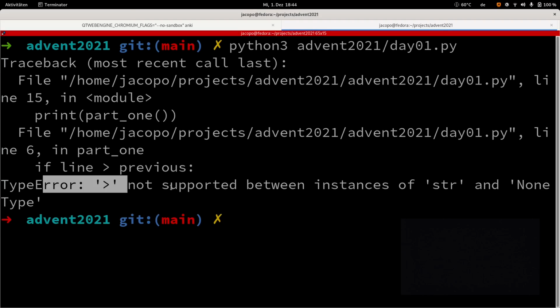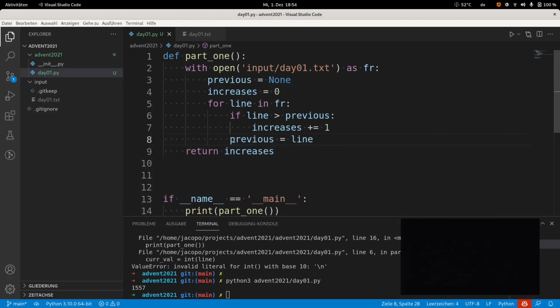What does this error say? It says that I cannot apply this operator between string and None. Why is it happening? Because here we are explicitly comparing line with previous, but when we find the first value, previous is None. So it cannot compare the first line with the None value. I have to explicitly ask it to not do the comparison when we are at the first line, so when previous is None. How do I do it? I say that this condition becomes if previous is not None, which is the way you check if something is None.